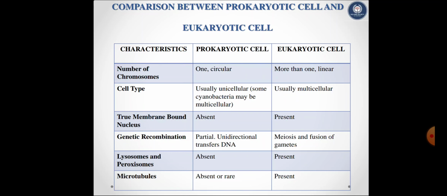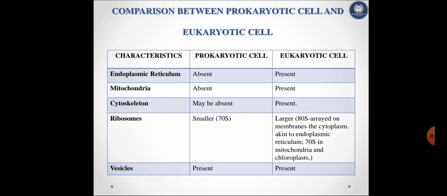Lysosomes and peroxisomes are absent in prokaryotic cell and present in eukaryotic cell. Microtubules in prokaryotic cell are absent or rare, and in eukaryotic cell present. Endoplasmic reticulum and mitochondria are absent in prokaryotic cell and present in eukaryotic cell. Cytoskeleton may be absent in prokaryotic cell and present in eukaryotic cell.